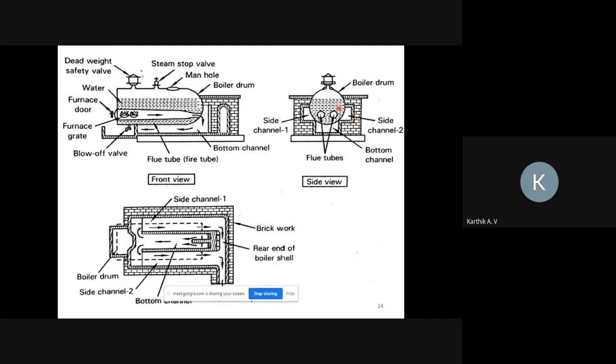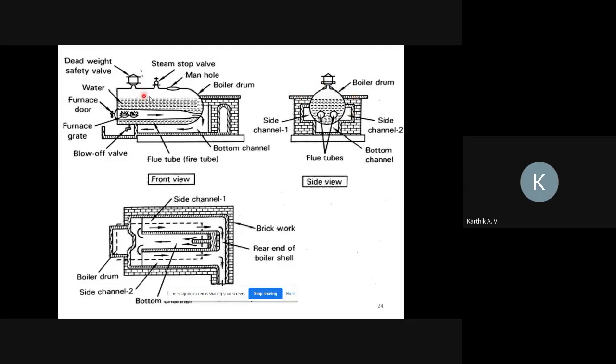Initially the middle of the drum water gets heated, then the bottom level, then it moves to the side channel so the side level of water gets heated, so that all the water of the drum gets heated and converts into steam form.